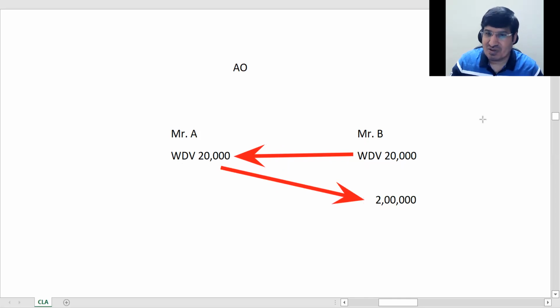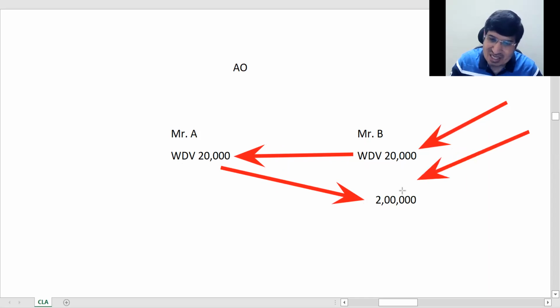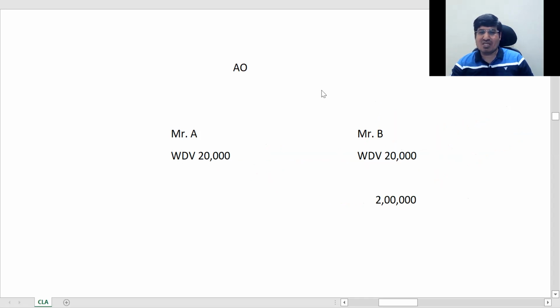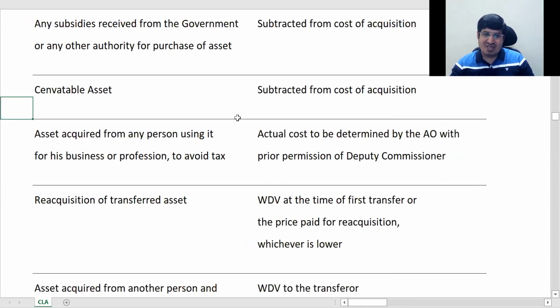So the asset where he should have got 20,000 depreciation, now he will get 2 lakhs depreciation. Okay, so in this case the assessing officer will take the written down value to the original transferor. That is, he will say no, it is 20,000 only. He is the original transferor, right? So he will say that it will be limited to 20,000. Understood?